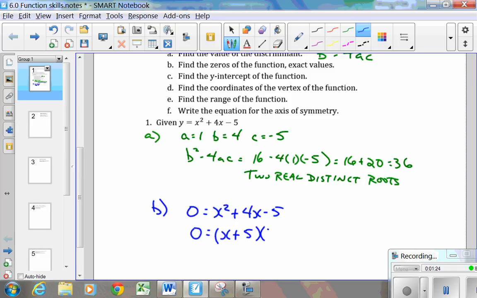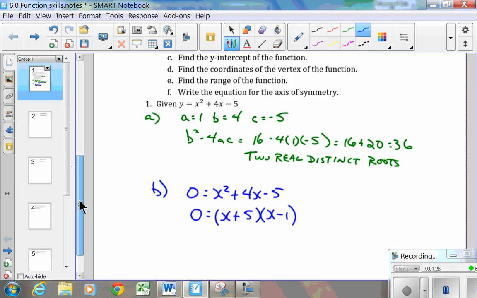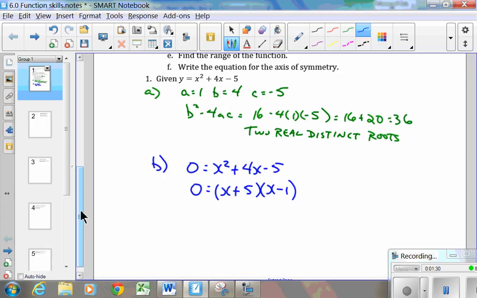So we can do some work. Again, a variety of ways to know that the roots are going to be x plus 5 and x minus 1, or the factors are x plus 5, x minus 1. Each of these gets to equal 0. So again, don't cheat. Show the work on the easy questions, so later on with the questions, if they become more challenging, you can do the exact same thing. So B is finding the zeros.